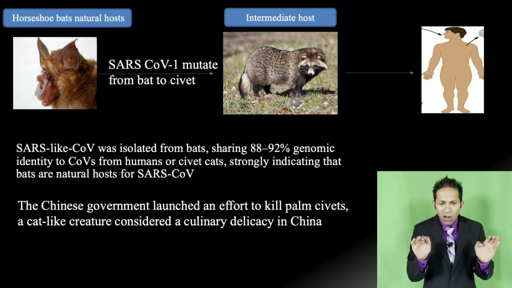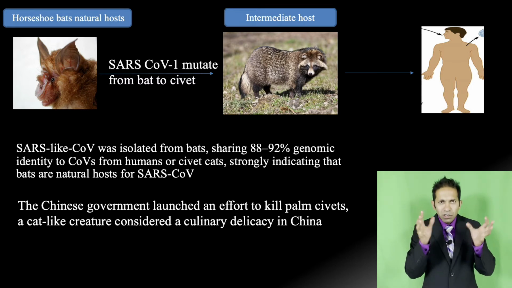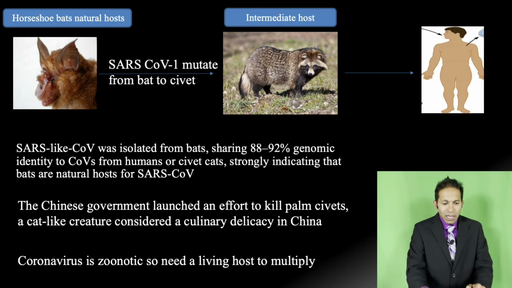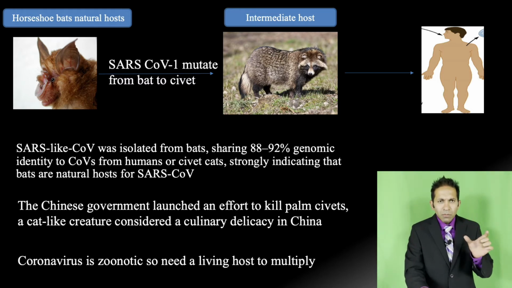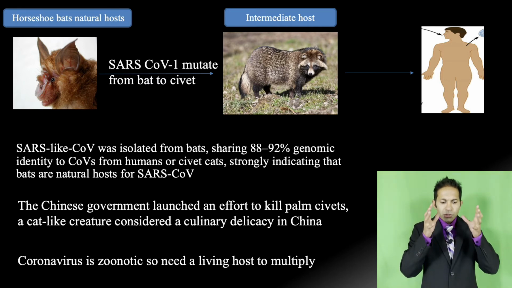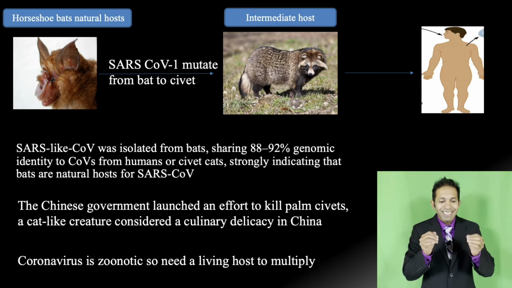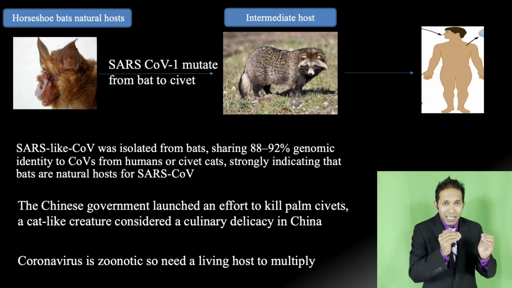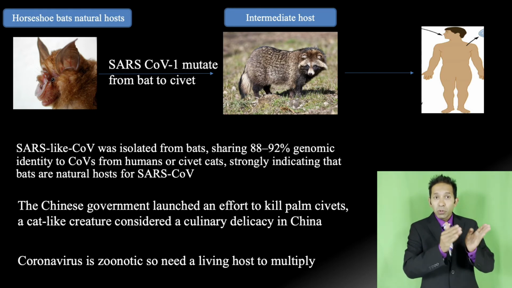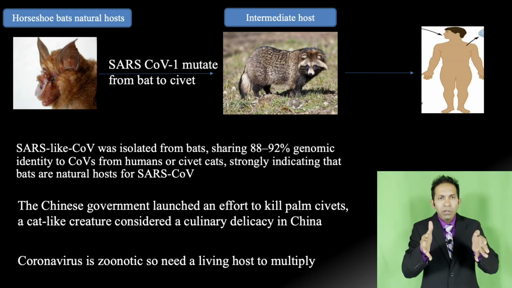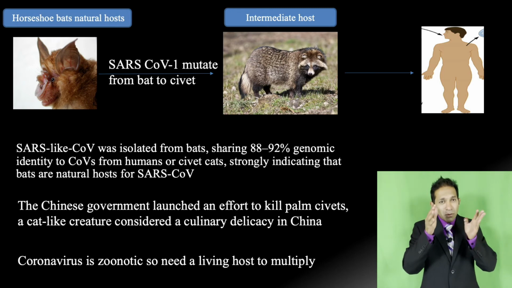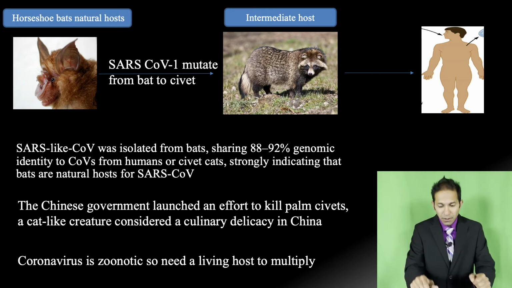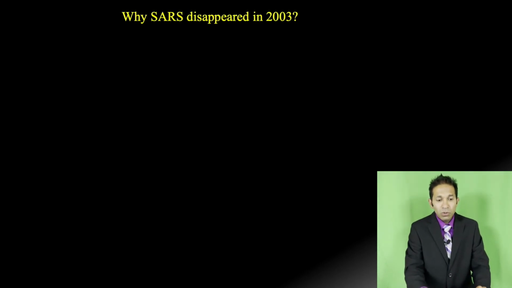So they got rid of all intermediate hosts and they controlled the epidemic. One point I want to make here, before I go to the next slide, is that coronavirus is a zoonotic disease. It needs a living host to multiply. Coronaviruses are naturally found in bats. From there, they can mutate and travel to intermediate hosts, typically mammals. From there, it can travel to humans, okay? So let's go to the next slide.